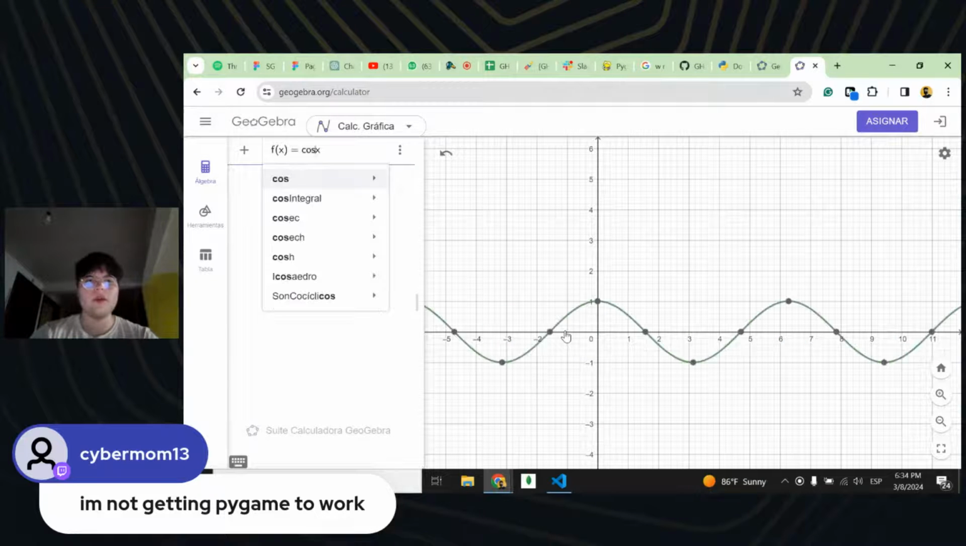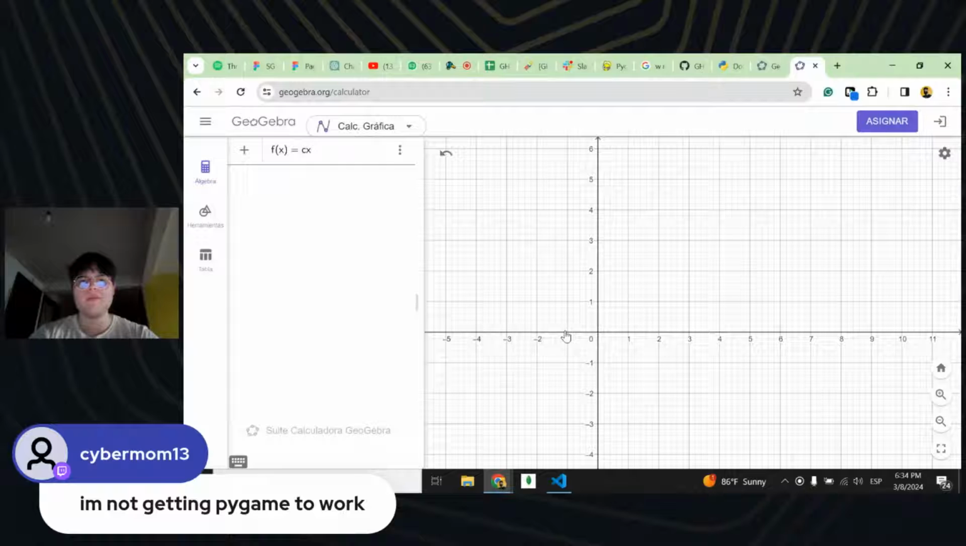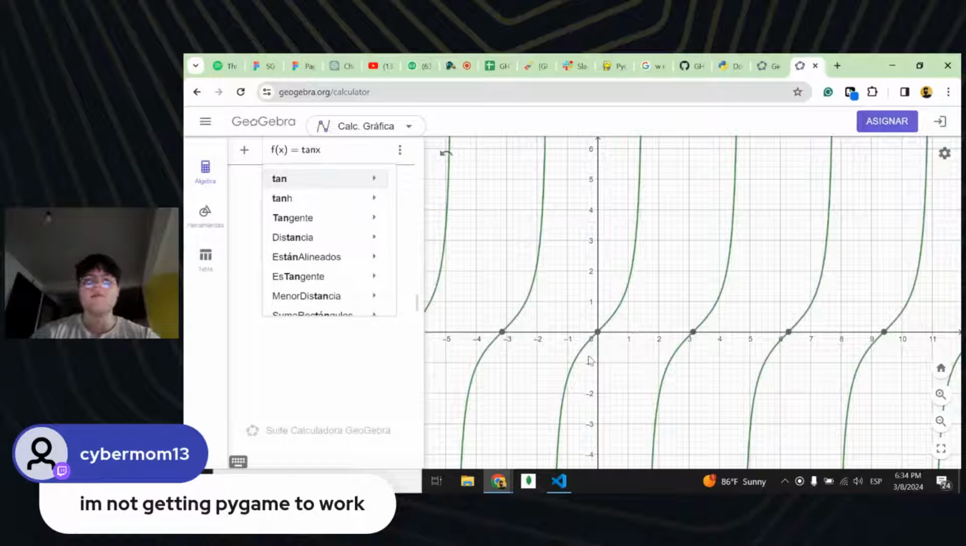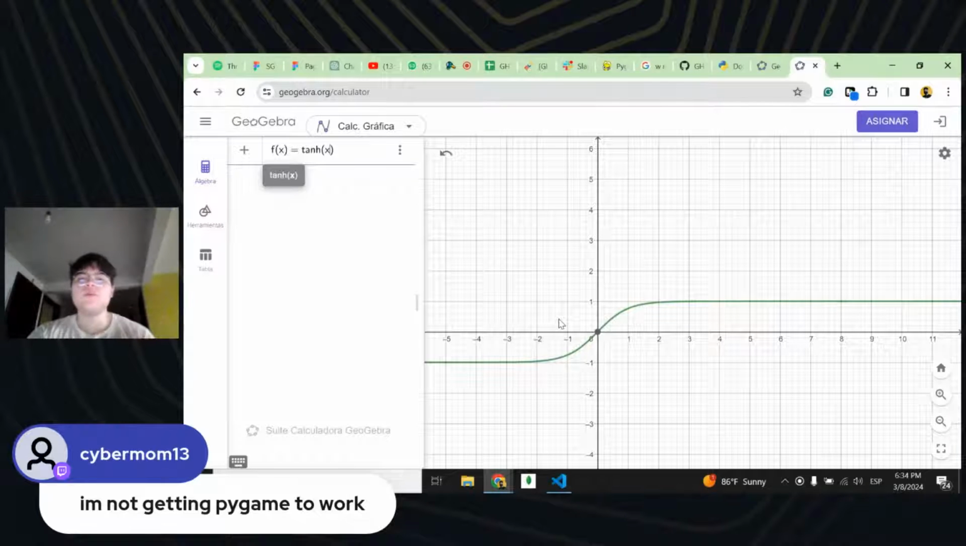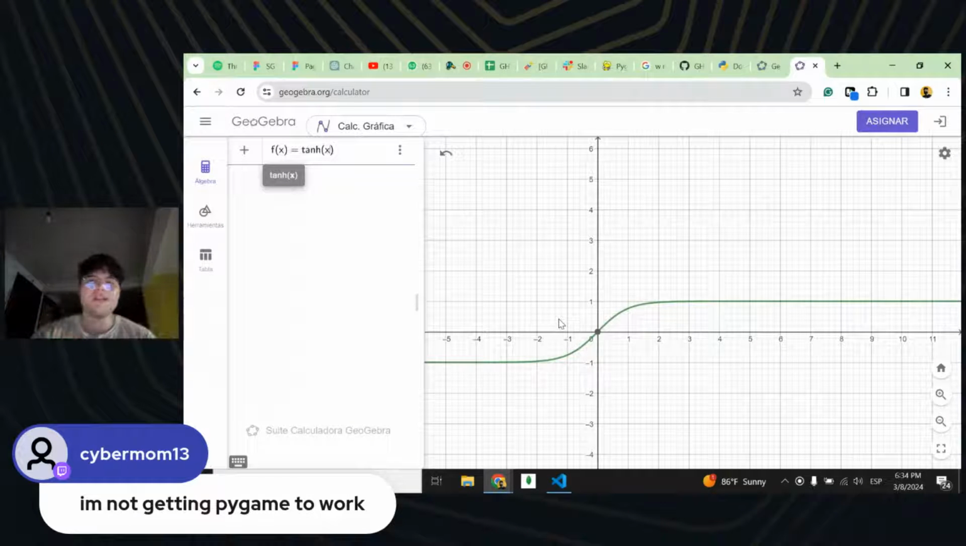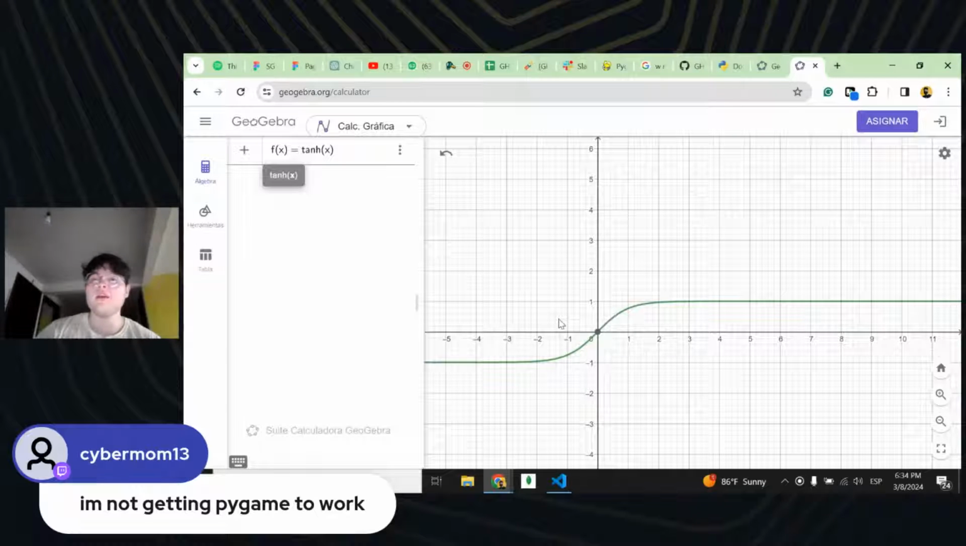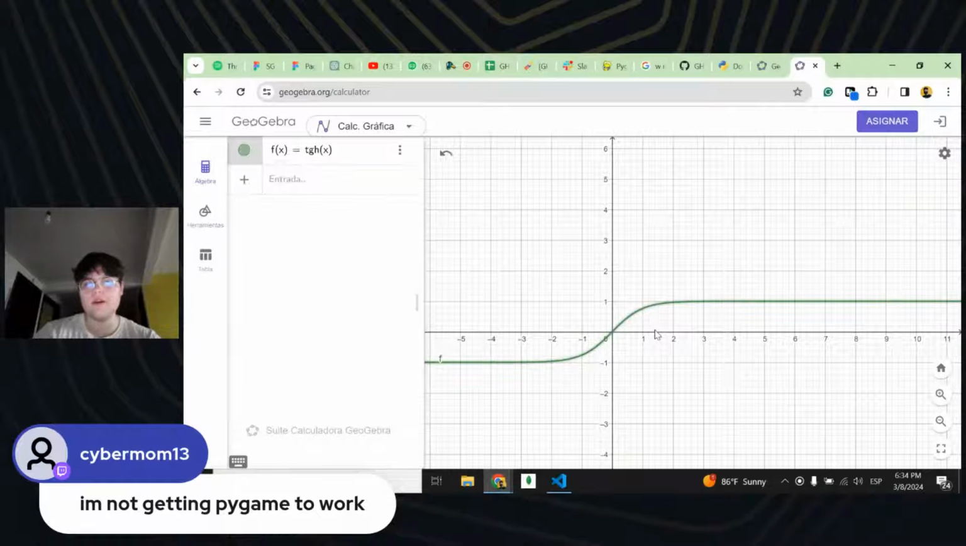But what if I do cos? I'm going to see something like that. What if I do tan? We're going to see different stuff. It is kind of weird, right? But why are we using 2D? 2D, if you can imagine it, is a 2-dimensional plane that has 2 axes. The x-axis is the horizontal one, and the y-axis is the vertical one, right?